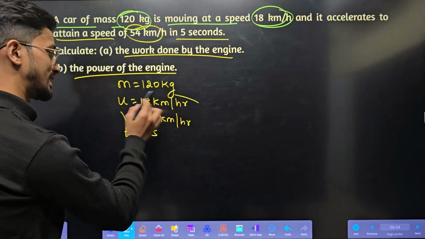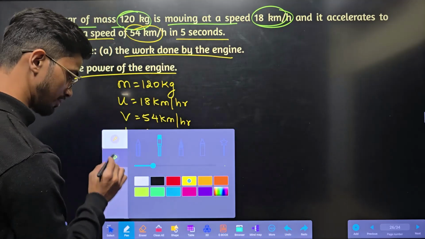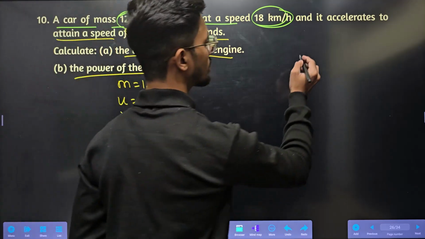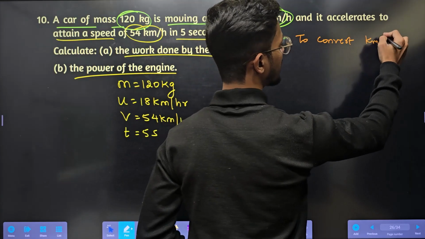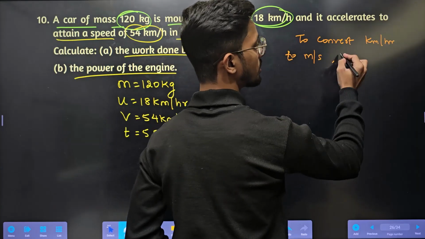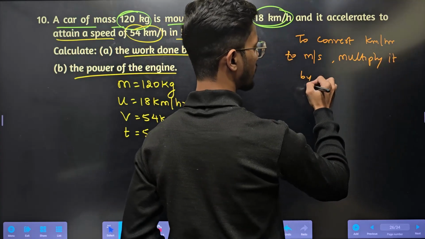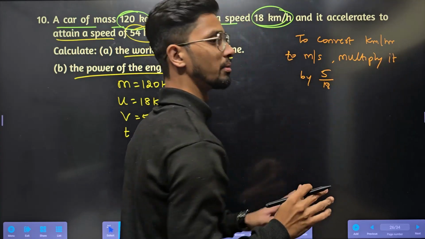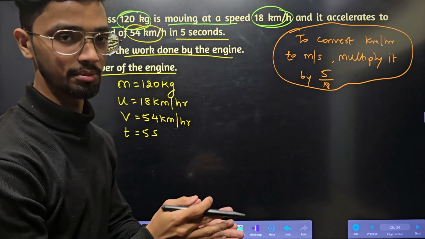First we need to change these two in terms of meter per second. Remember here, to convert kilometer per hour to meter per second, multiply it by 5 by 18. Remember this. This is the easiest way to convert from kilometer per hour to meter per second.